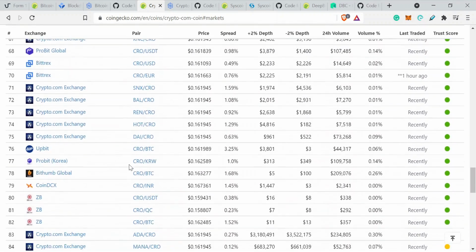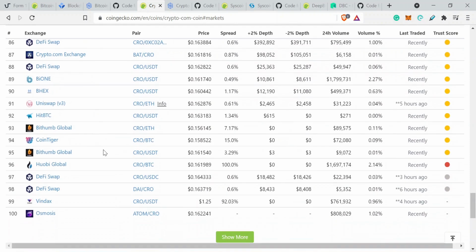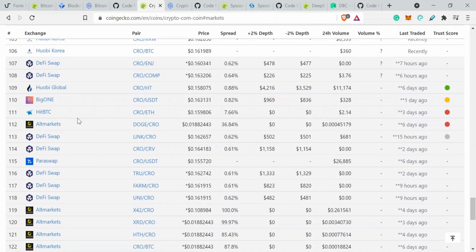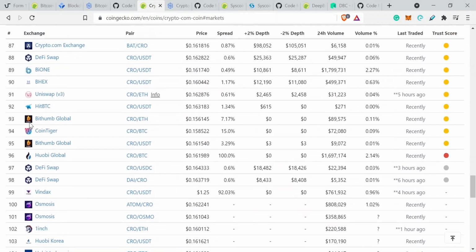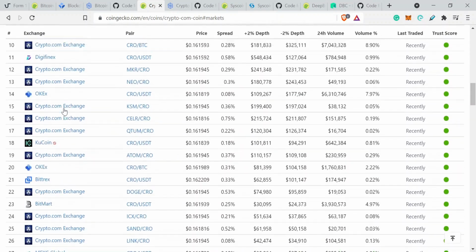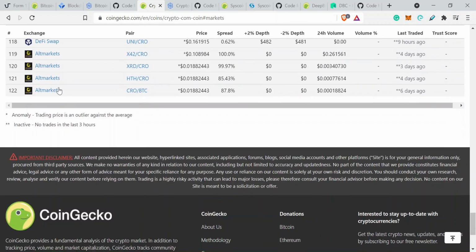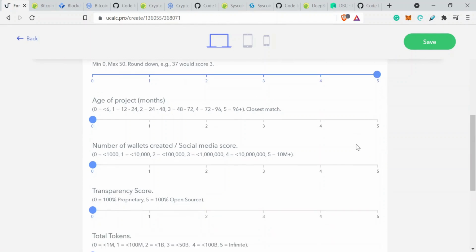Okay, so in this instance, rather than actually finding the data itself, it's probably better just to look at the number of exchanges available and divide it by 2. In this case, we've got 122. Probably at least half of them are a derivative of Crypto.com in some way or another. So we're going to eliminate half of those and then use that number, but it still comes comfortably over 60. So we're still going to be on the maximum score there. Okay, so that's going to be at least 50.